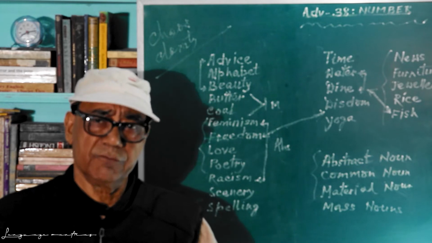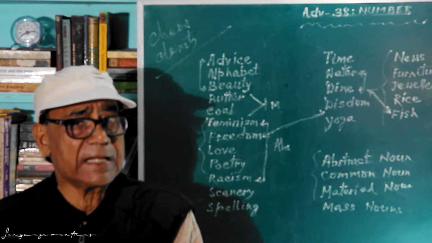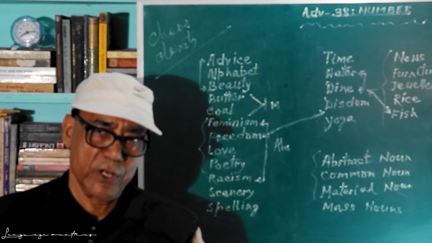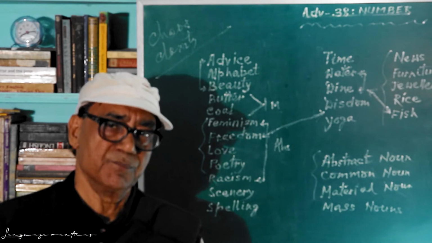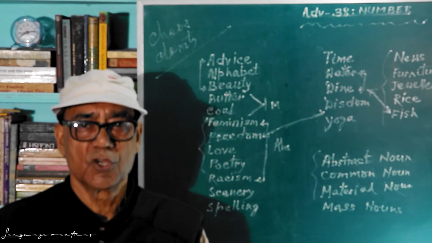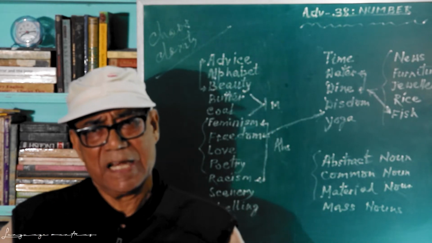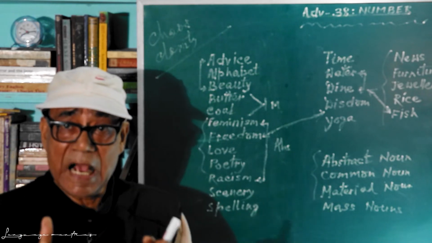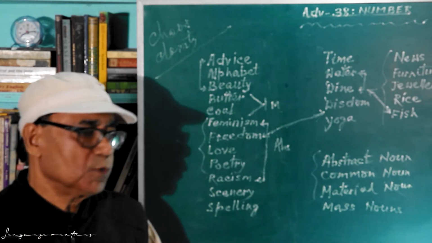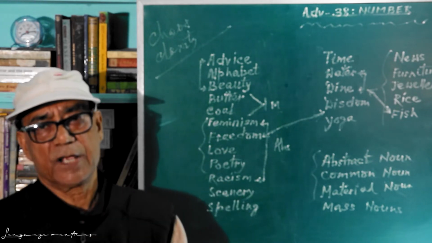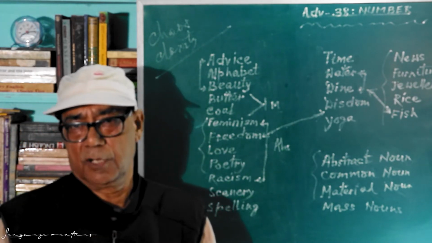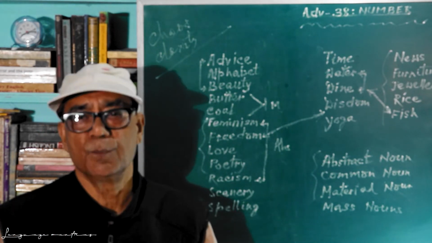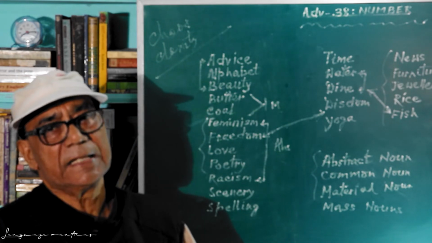Come to the next one, feminism, fascism. When you're talking about different types of isms, in that case, isms is possible. But when you are talking about communism, it is always communism, never communisms or socialisms or feminisms. There are many shades, many aspects of feminism. Next one, freedom. It is something like wisdom or kingdom also. Whenever it is with a dom, then be sure there is no plural form of the noun, like the ism words.